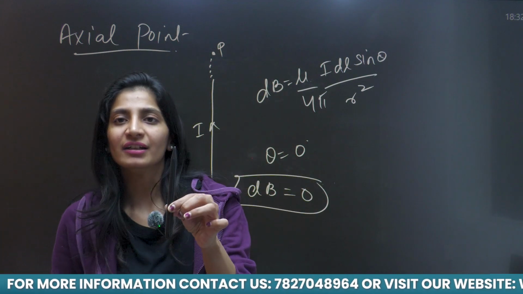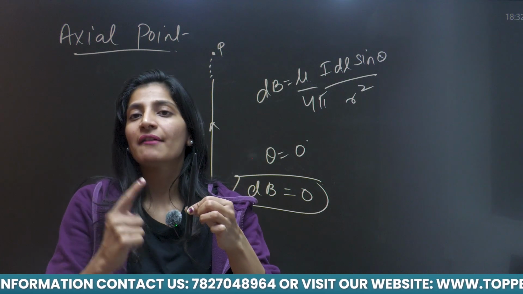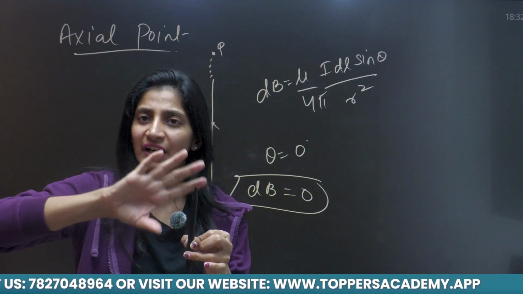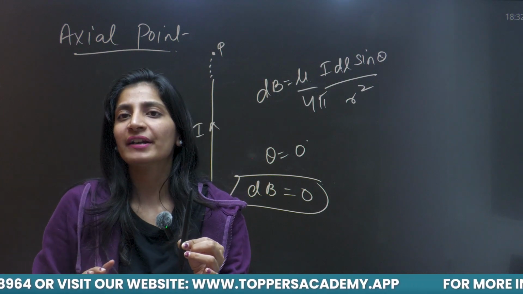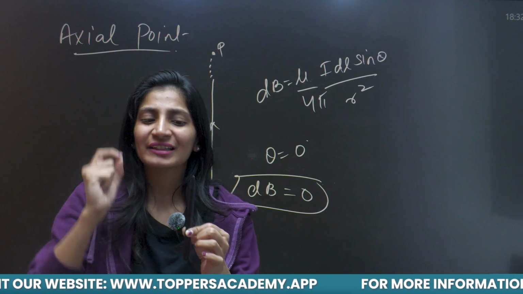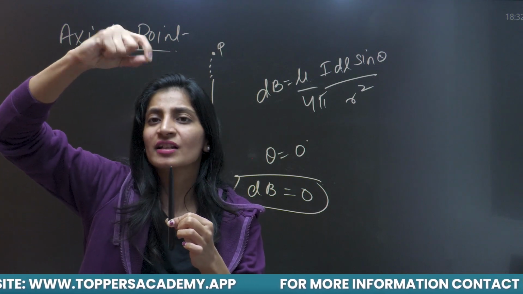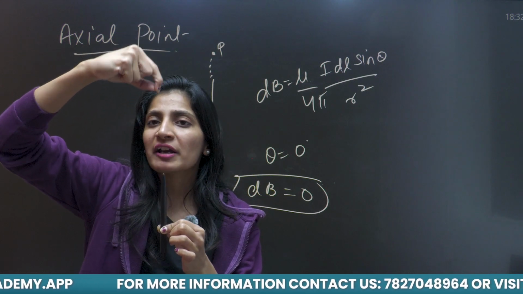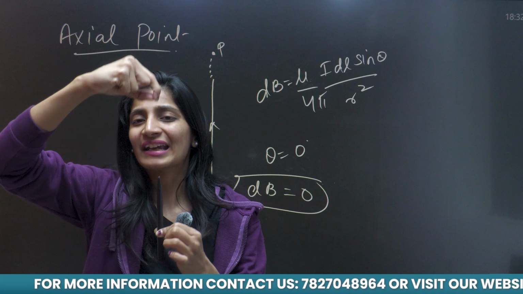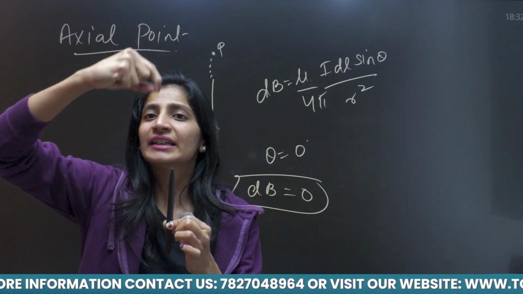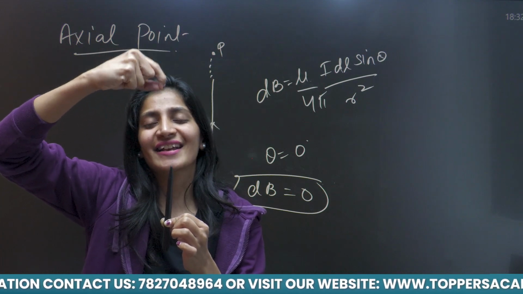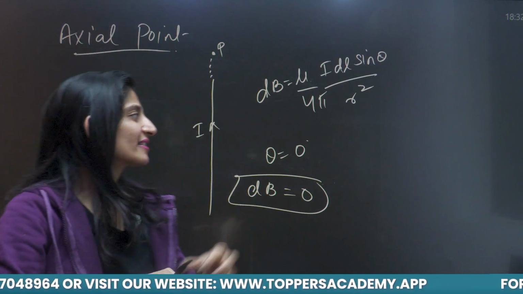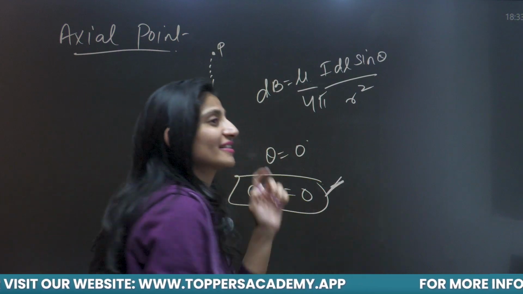Suppose this is my straight wire, and I know if it is having some electric current, there is some presence of magnetic field around this wire. But if you want to find out at any point lying on the axis, suppose this is the point P at which I want to find the magnetic field. Using the result of the Biot-Savart law, at this point theta between its position vector and its axis is 0. Obviously it is at the axis. So theta is 0 here and sine 0 is 0. So I am getting a 0 magnetic field.